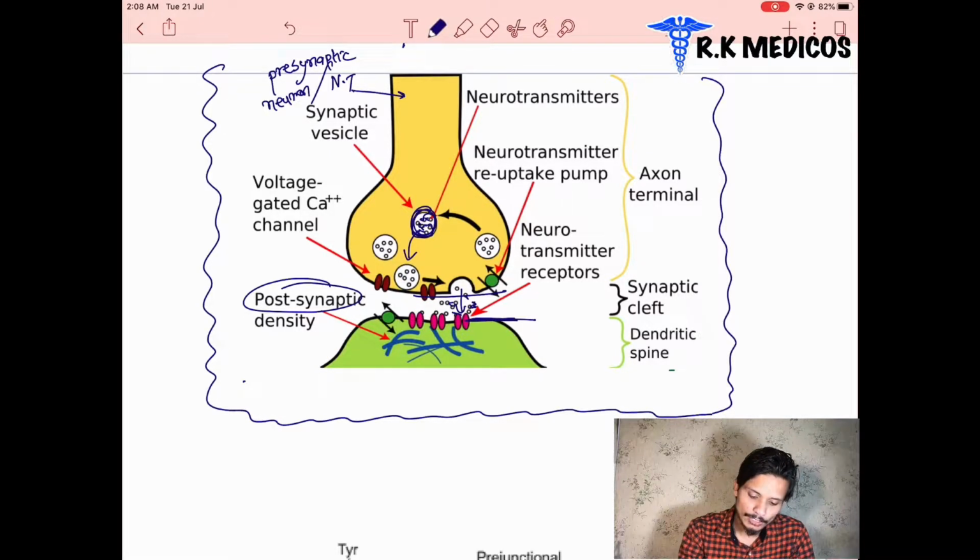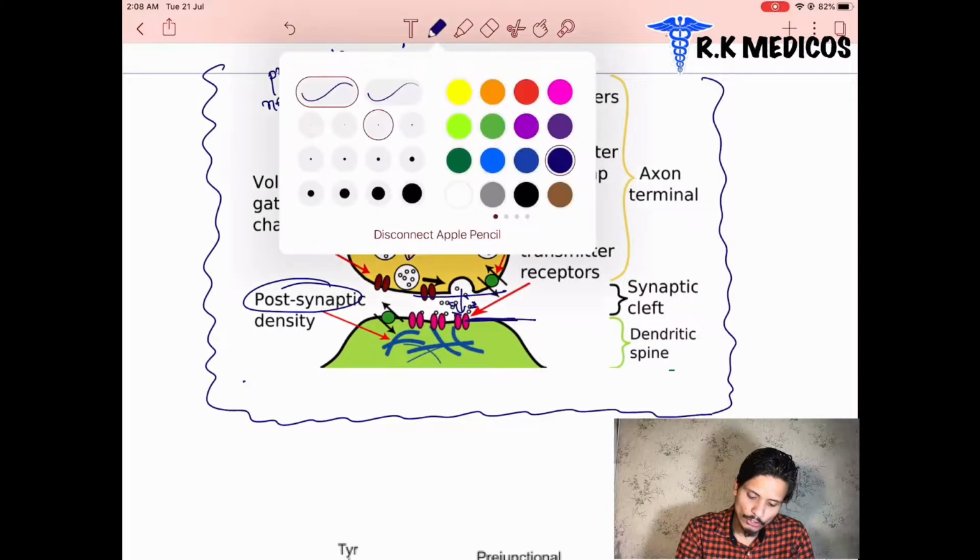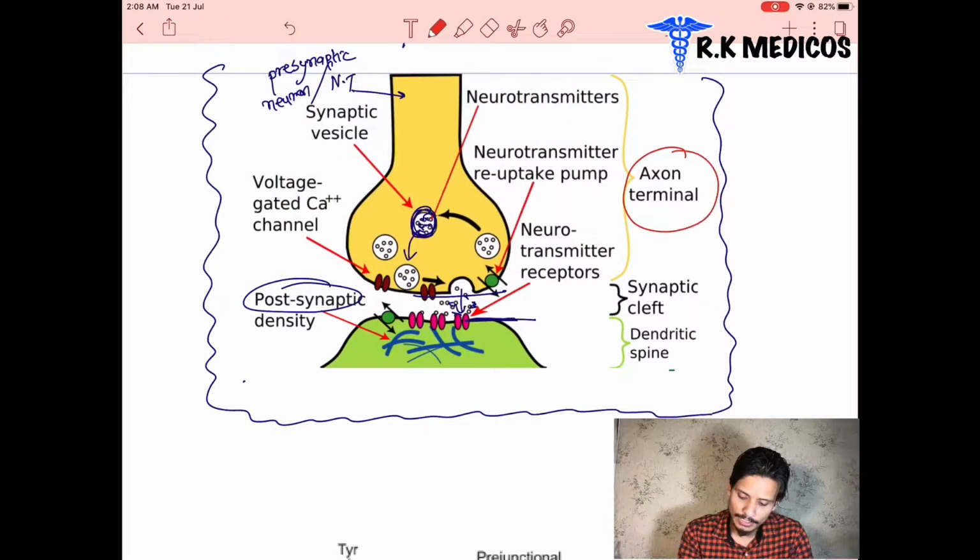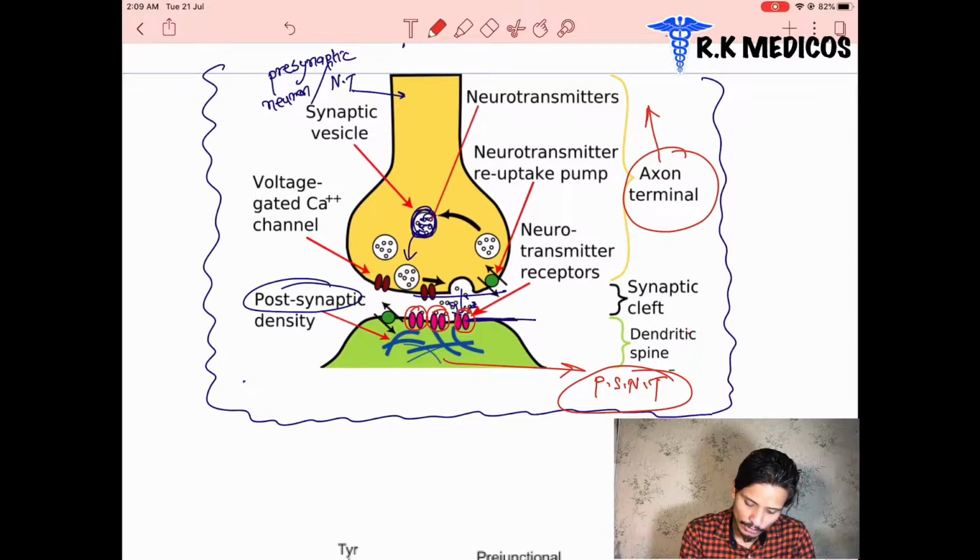Now you tell me, these are called axon terminals of the presynaptic nerve terminals, and this one is the postsynaptic nerve terminal. The receptors are found on it. These are the receptors, different types of receptors, and the calcium channels are always present on the presynaptic nerve terminals.